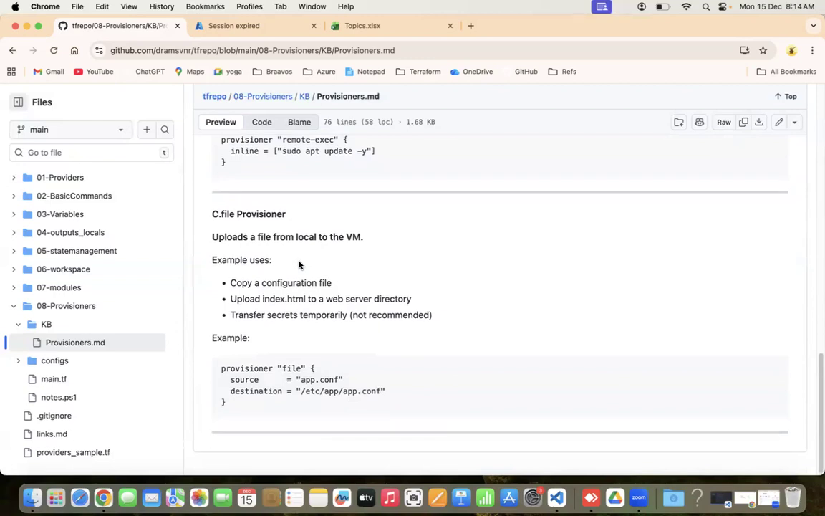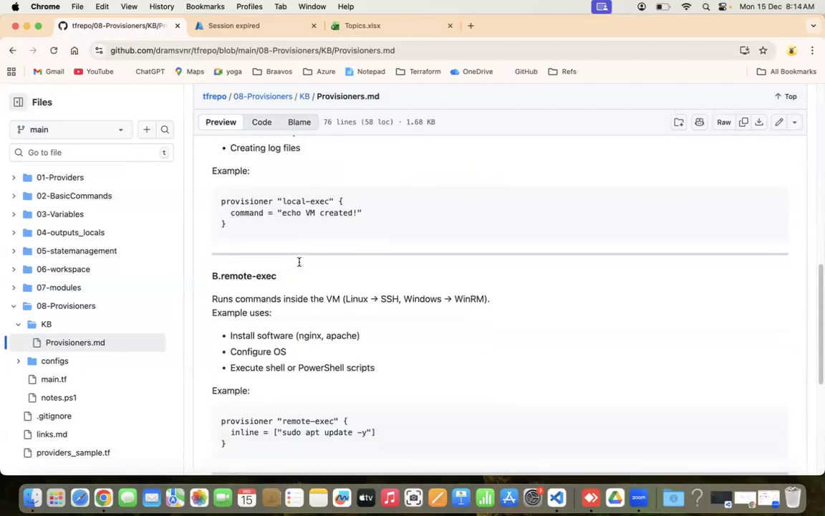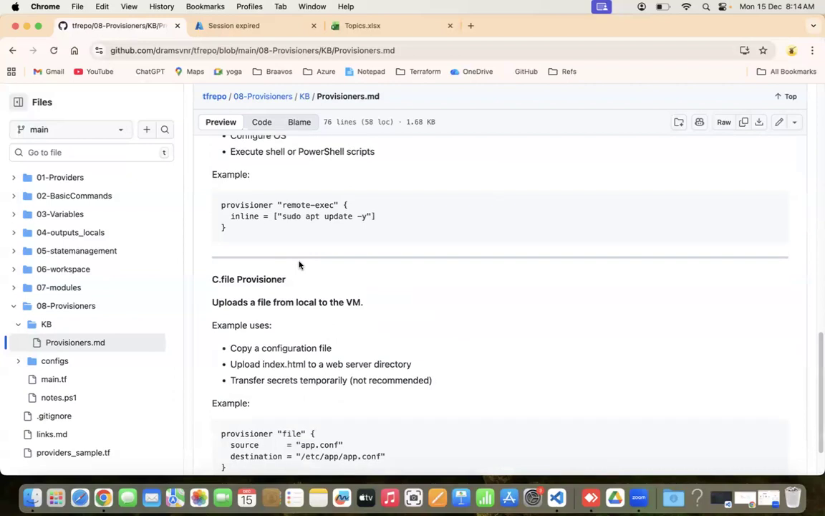An example of the file provisioner is given below. Provisioner file, source is this, destination is this. Source, you can see, is something which you have saved locally. app.config is one file, and the destination is where it connects to the remote system and saves it, inside /etc/app/app.config. So that is the destination file. So these are the three different provisioners: local exec, remote exec, and file provisioner. Let's go in and see how these actually work using a small lab.